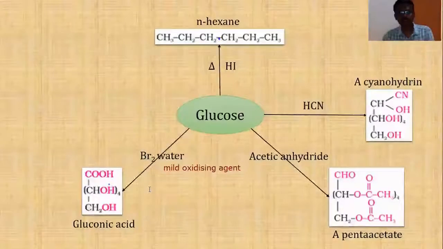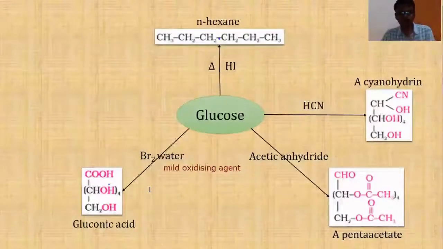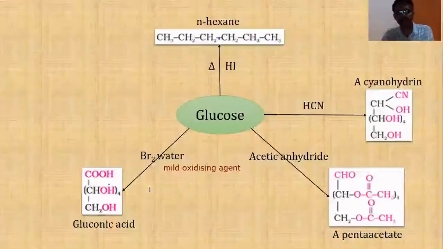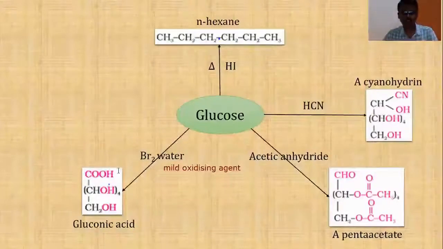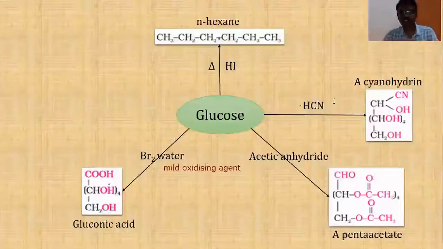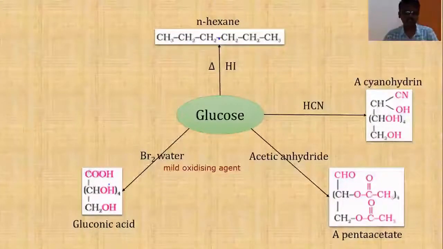Alcohols get oxidized into aldehydes. Aldehydes get oxidized into carboxylic acids. Alcohols cannot be directly oxidized into carboxylic acids by mild oxidizing agents. Since bromine water is a mild oxidizing agent, it can only oxidize aldehyde into carboxylic acid. That means that this COOH is derived from a CHO group. It has to be an aldehyde group. In this reaction, we proved that glucose contains a carbonyl group, which may be a ketonic group or an aldehyde group. But here, this reaction clearly suggests that the carbonyl group must be an aldehyde group.